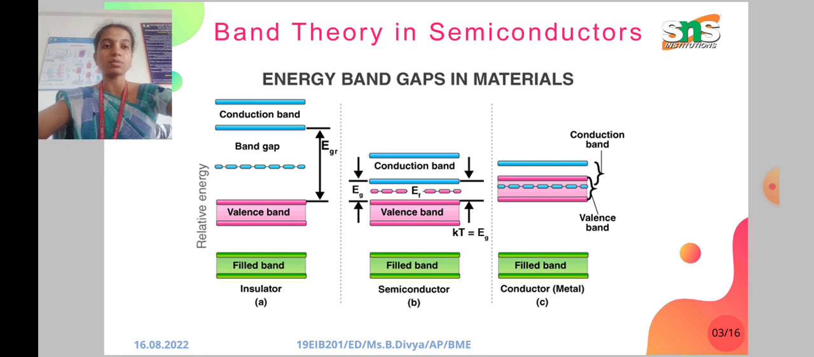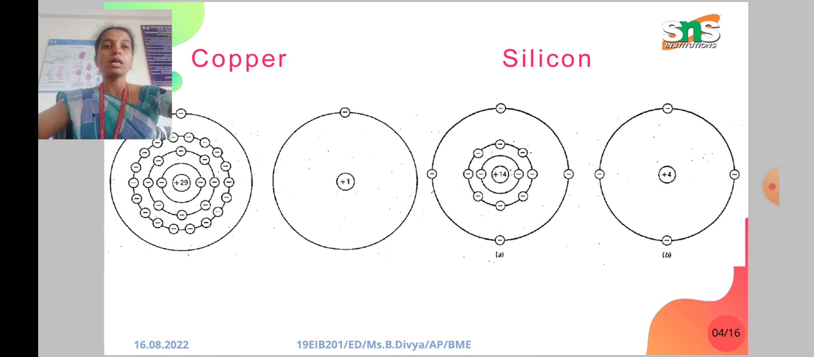Here the diagram has been differentiated into three types: insulator, semiconductor and conductors. In insulators we have a band gap of Eg which will be very high. When comparing to semiconductors, the band gap will be very small, and in conductors we have no band gap. Here is the atomic structure for copper and silicon.